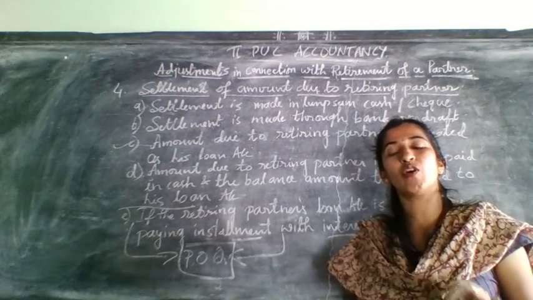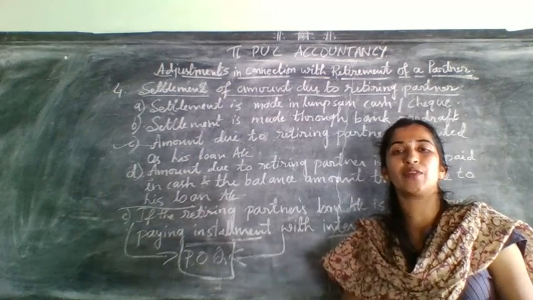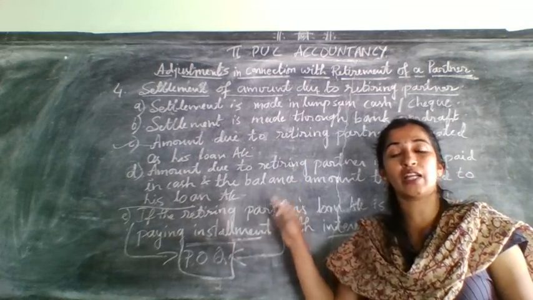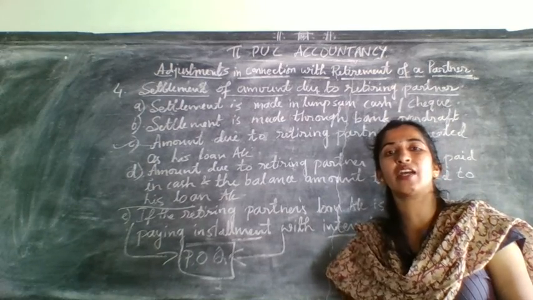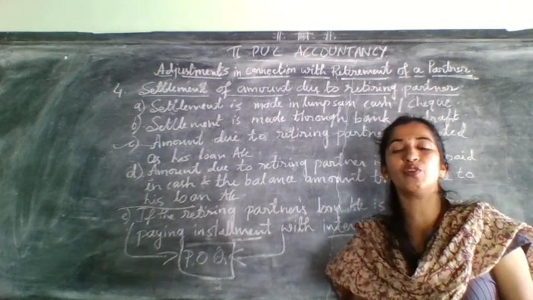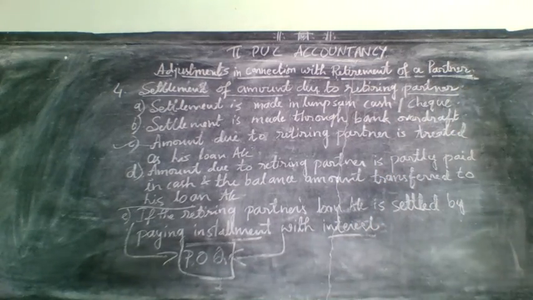Just read all the problems so that it is easy for you to bifurcate under which type each will come. If you are able to recognize that, then it is easy for you to do 12 marks problems. So from the next class onwards, I'll start doing the problems related to, in that also you need to open.